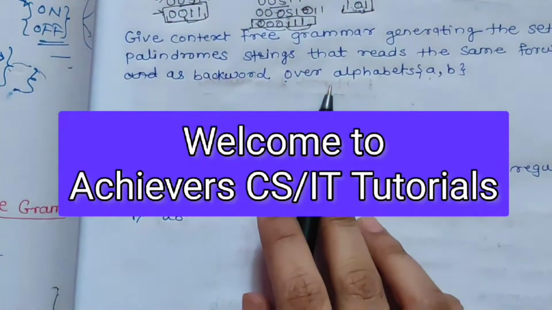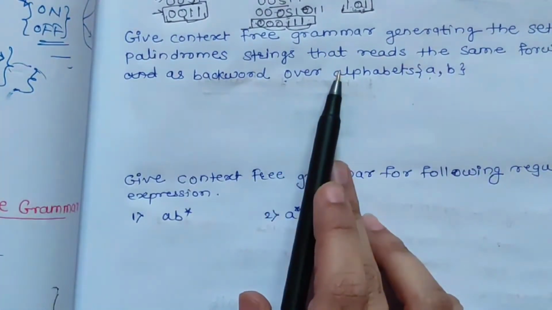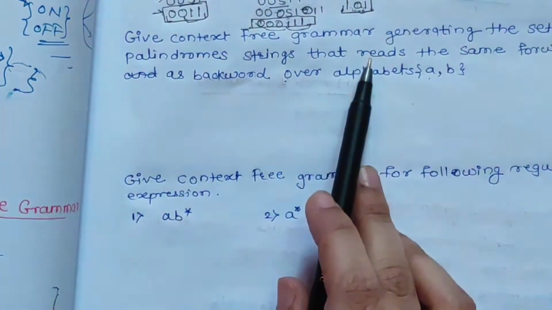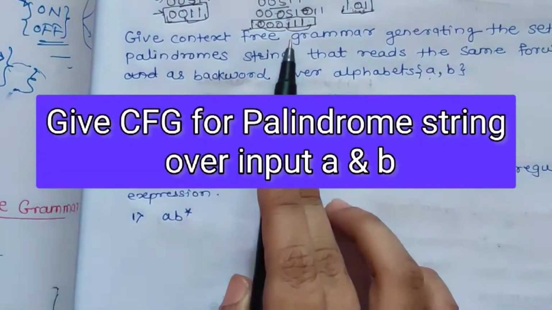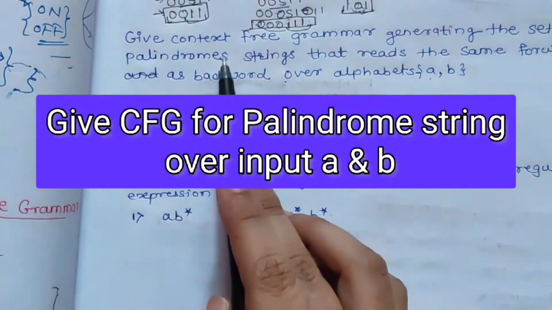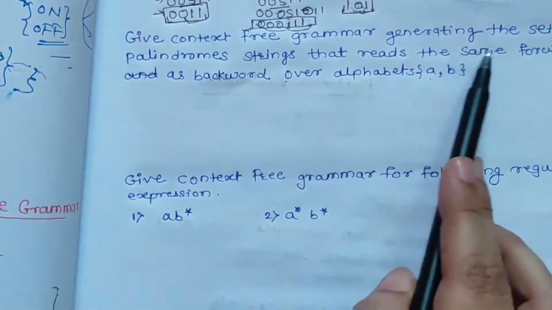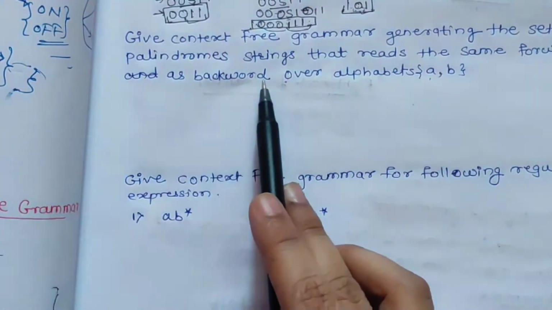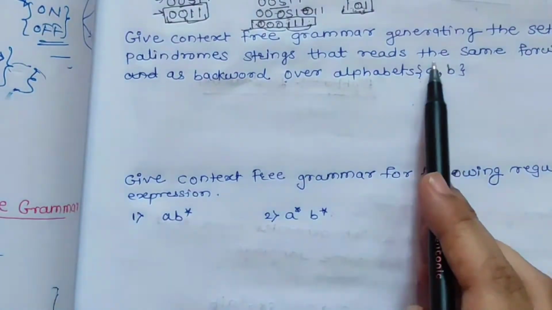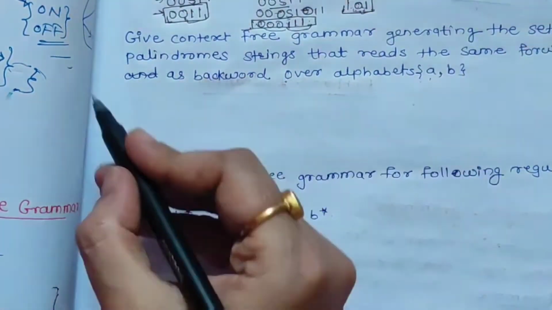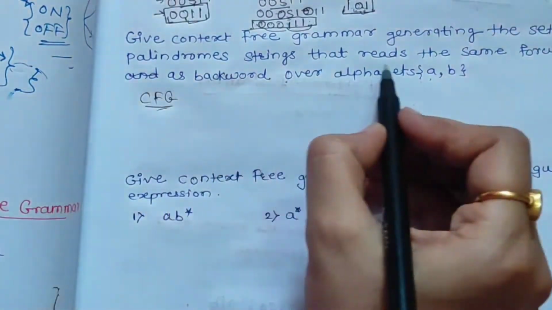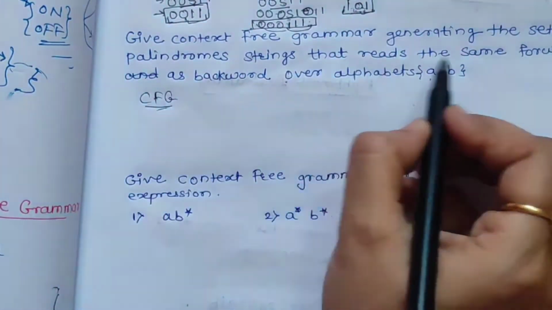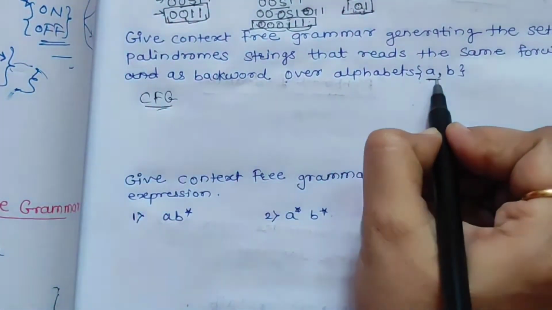In this video we will discuss one question based on context free grammar. The question is, give a context free grammar generating the set of palindrome strings, that is, strings that read the same forward as backward over the alphabet. That is, we have to generate a context free grammar for the strings which are palindromes over the alphabet A and B.